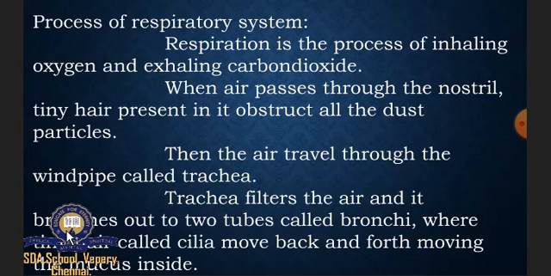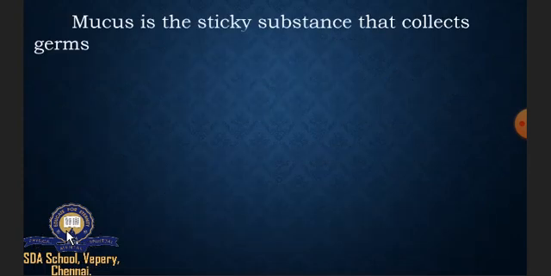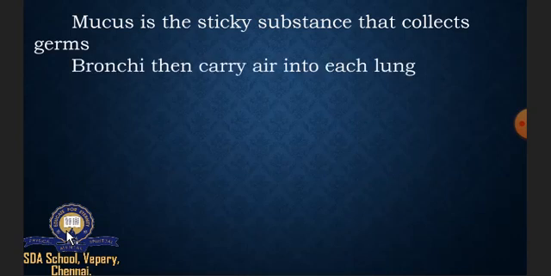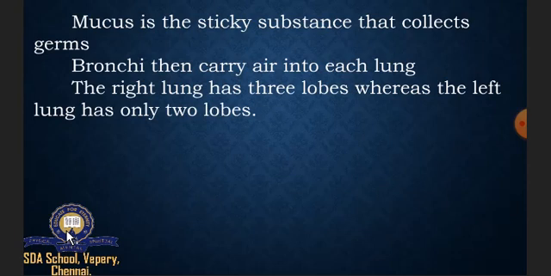Tiny hair called cilia moves back and forth, moving the mucus inside. Mucus is the sticky substance that collects the germs. So if we have any germs in the air, the mucus will collect the germs because it is very sticky. Bronchi then carry air into each lung. The right lung has 3 lobes, whereas the left lung has only 2 lobes. So we have 3 lobes in the right lung and 2 lobes in the left lung.